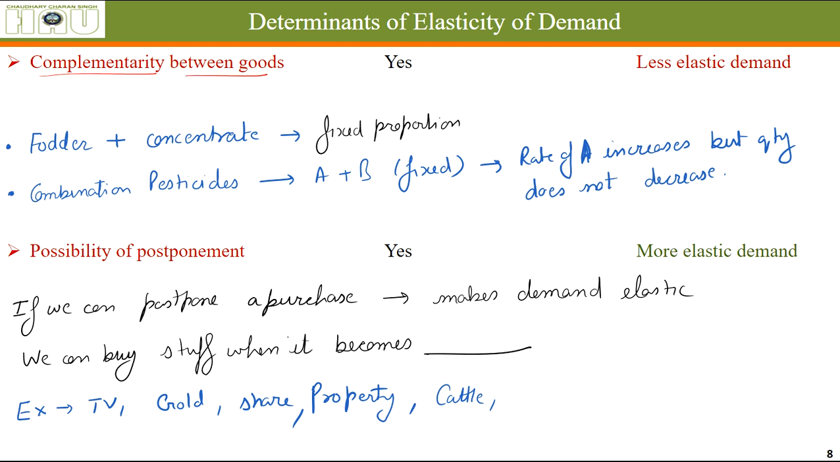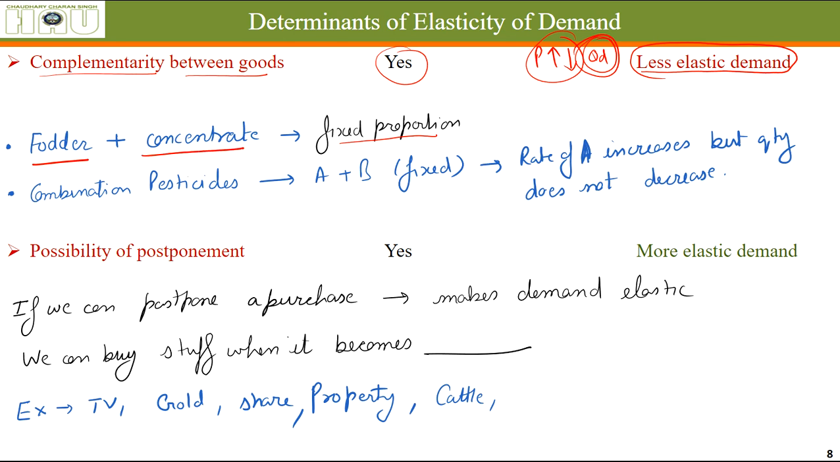Complementarity between goods. If two goods are complementary, if two goods are used in fixed proportions in combination with each other, the demand for them will be less elastic. If the price of one of them increases or reduces, their quantity demanded will not be affected very much. It will be affected, but only by a little amount.